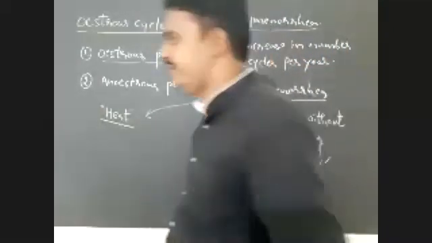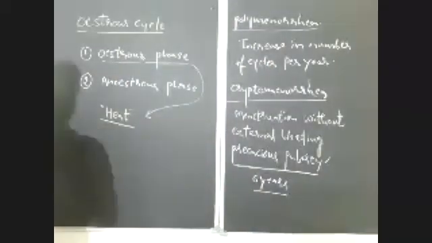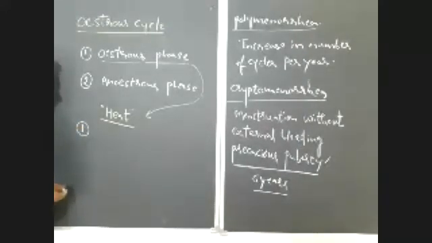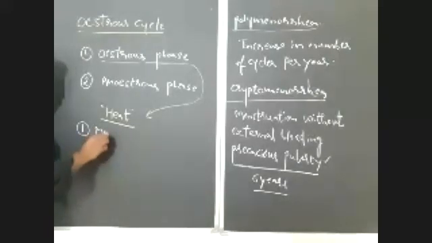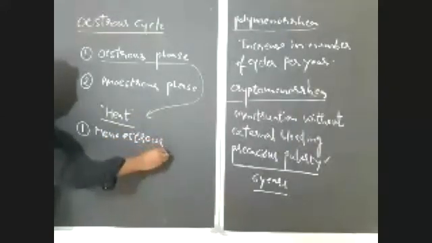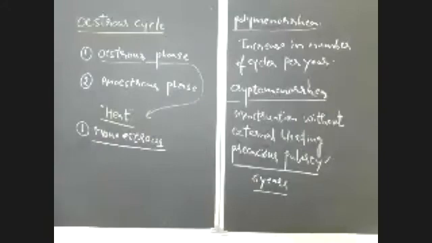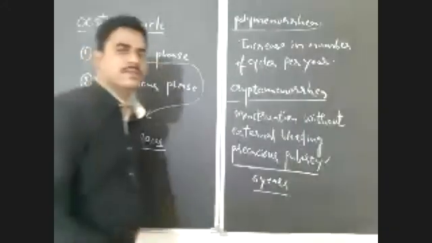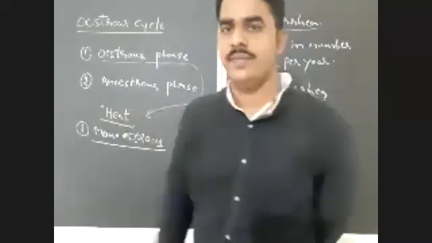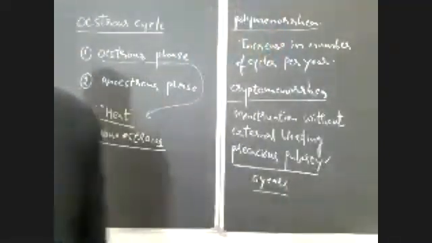And some animals have only a single estrous cycle in a year. In a year, there is only one estrous cycle. We can call those monoestrous animals. So in the case of monoestrous animals, a single estrous cycle takes place per year.